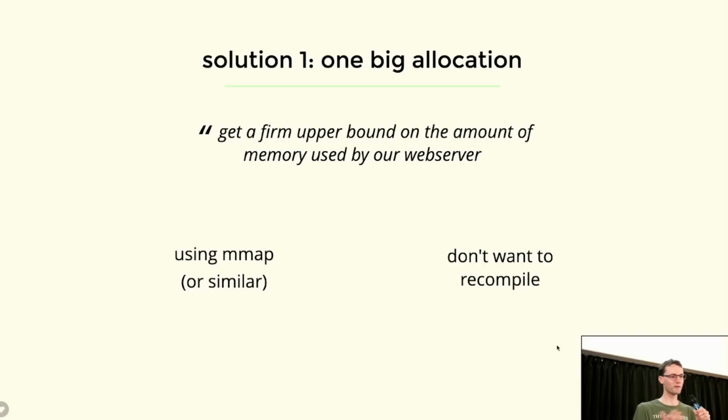And that might work for them, but it doesn't really work for us because we want Roc programmers to only have to know Roc and not install a whole toolchain for compiling native code. So we don't want them to have to recompile. We need to be a little bit dynamic. In practice, what we do is start the app, read some config, do some math, and work out a number of bytes that we allocate, and that is all the work we ever do allocation-wise.